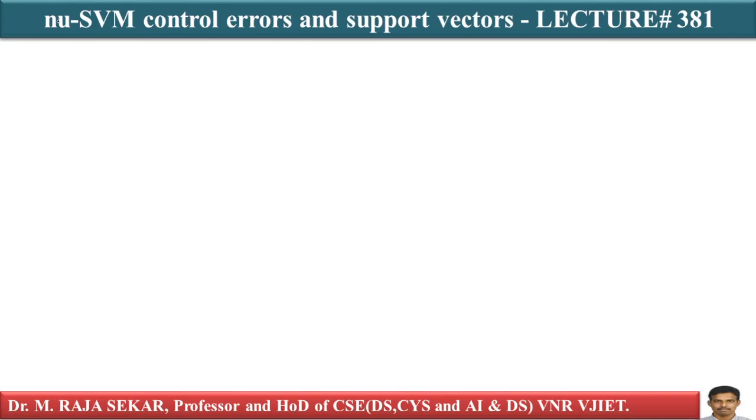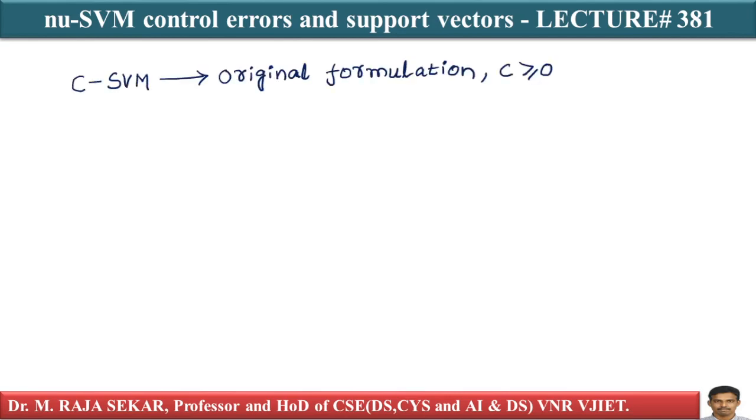In this lecture, we will try to understand nu-SVM, control of errors, and support vectors. The standard support vector machine formulation with C as our hyperparameter is called C-SVM, of course C soft SVM. In the original C-SVM formulation, remember C is greater than or equal to 0.